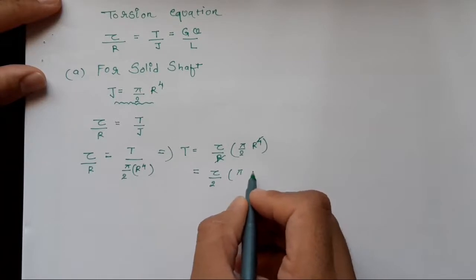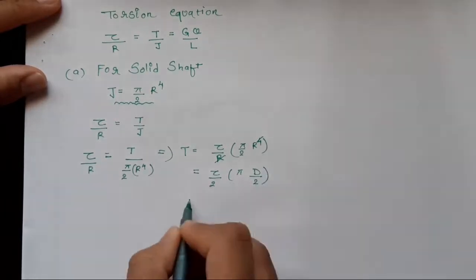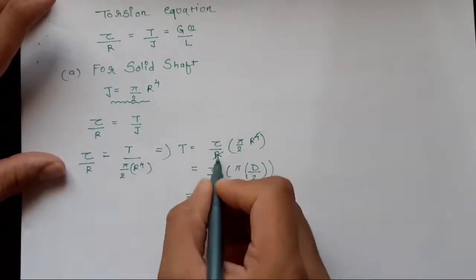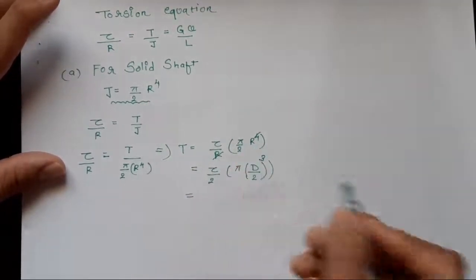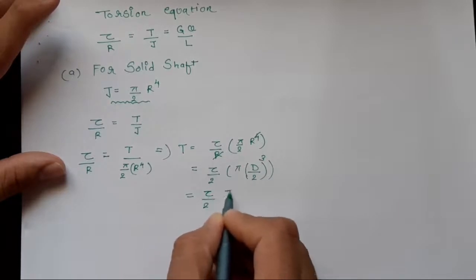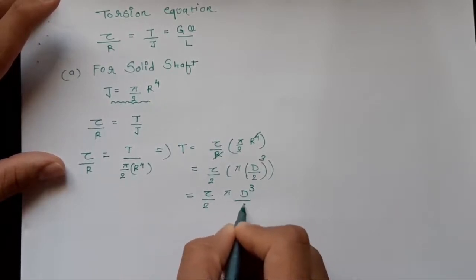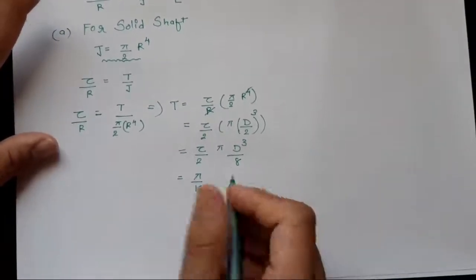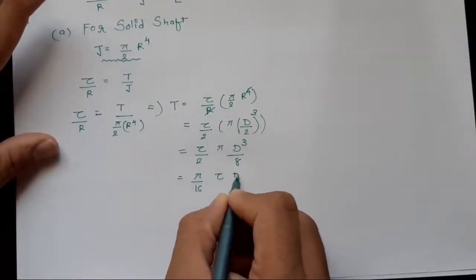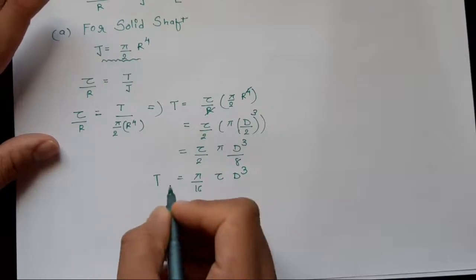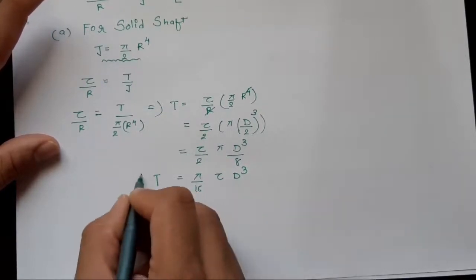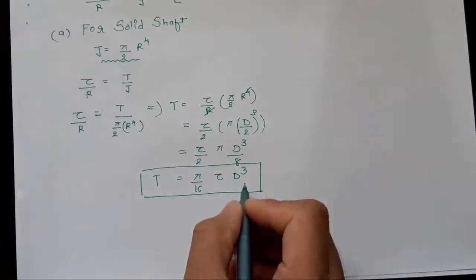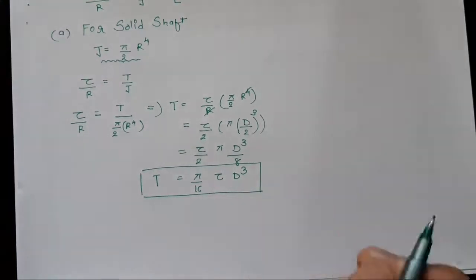What is r? r can be written as d by 2. So now as r can be written as d by 2, this r and this r get cancelled, we get r cubed, so tau by 2 into pi d cubed by 8. So we will get pi by 16 into tau into d cubed. So this is T equals pi by 16 tau into d cubed. From this equation we can calculate the diameter of the shaft when it is subjected to torque only.